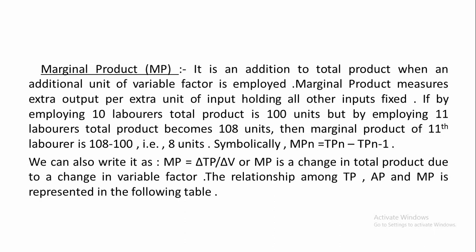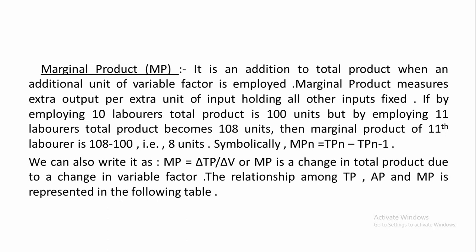So 108 minus 100, that is 8 units, is the marginal product of the 11th unit of labor in this case. We can also write it as marginal product is change in total product by change in variable factor, or MP is the change in total product due to change in variable factor.